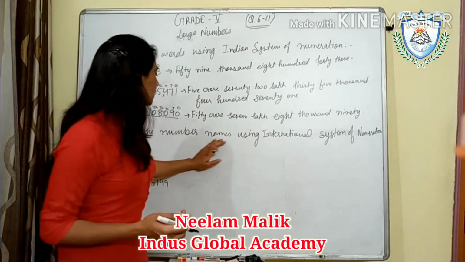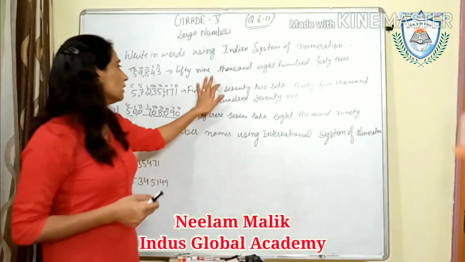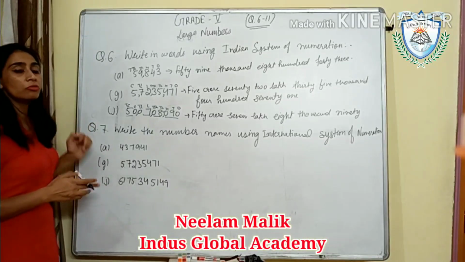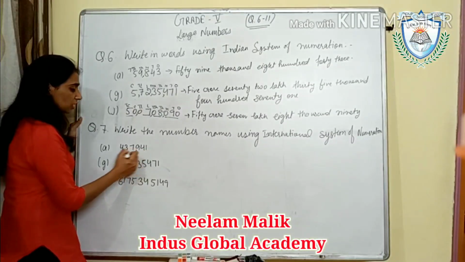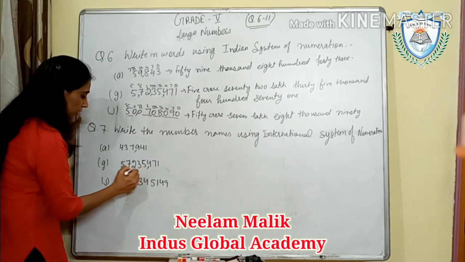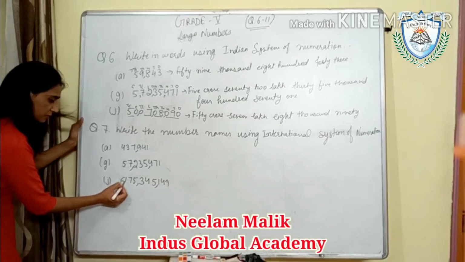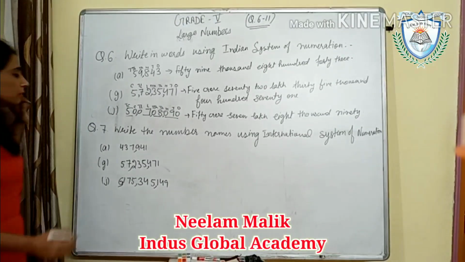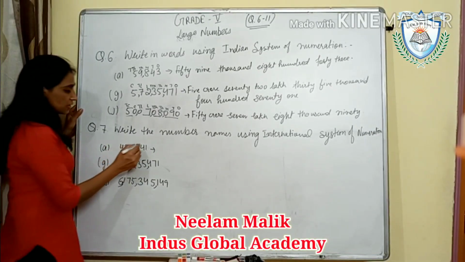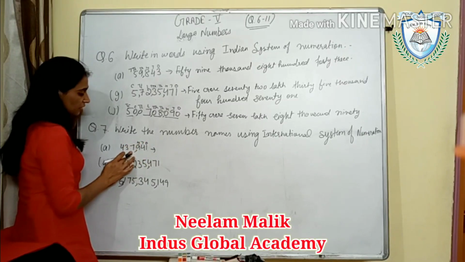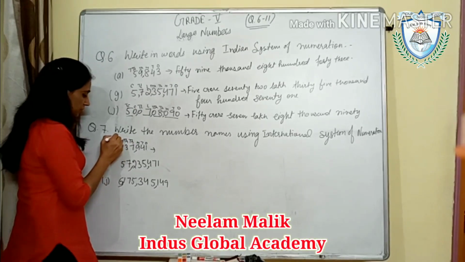Write the number names using the International System of Numeration. Number names means you also have to write it like this. First of all we will put the commas according to the International System of Numeration. So we take 3, 3, 3 digits, first this, then this and here. Before writing, write the places of each digit. So this is our ones, tens, 100, this is our 1000, 10,000, and 4 is 100,000.